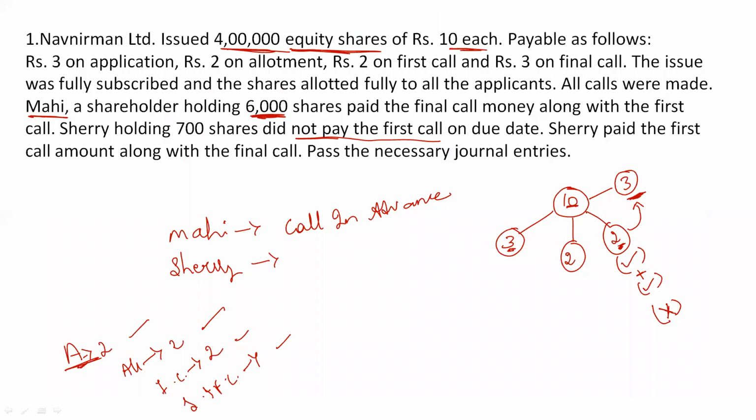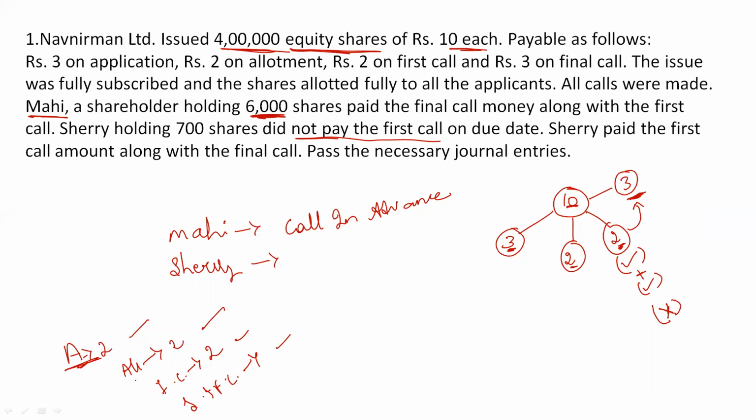Okay. So now public company is allotting the shares to the public, whoever has applied for the shares. Whoever has subscribed for the shares. Now this general public will become shareholders. When the shares will be allotted to the public, they will become the shareholders of the company. So during allotment, company is asking to pay 2 rupees.